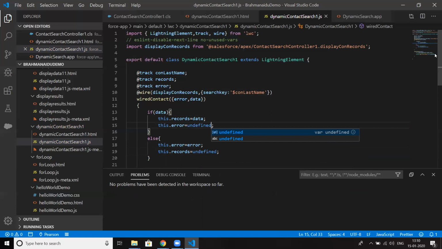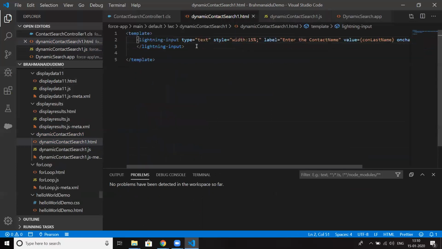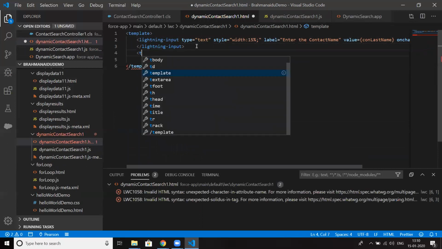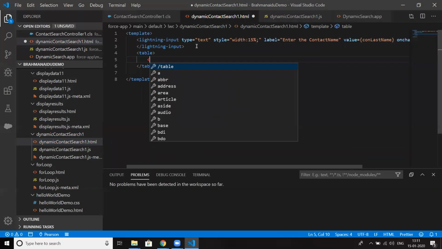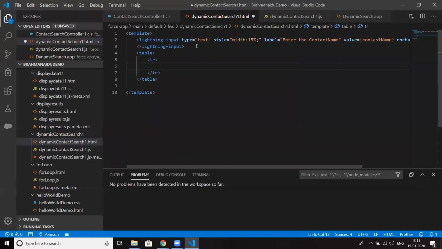Okay, so now let me design the table. table, tr, td. Okay, so let me add the table heading, name.